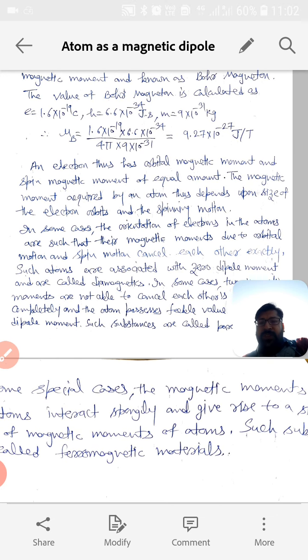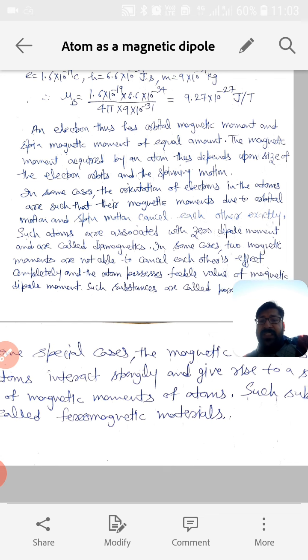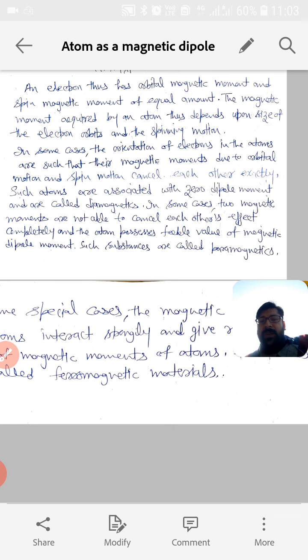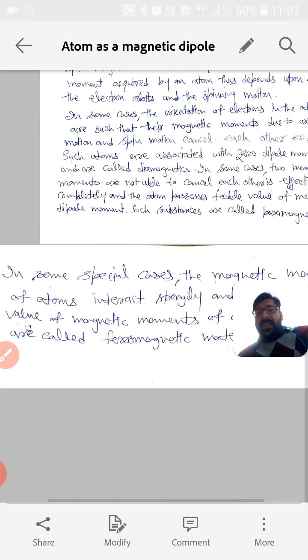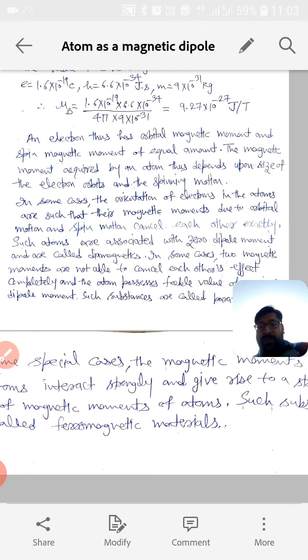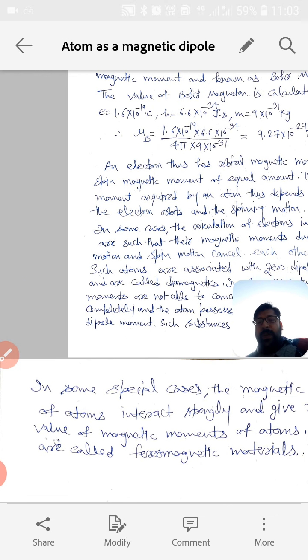In some cases the orientation of electrons in atoms is such that their magnetic moments due to orbital motion and spin motion cancel each other exactly, and such atoms are associated with zero dipole moment and are called diamagnetic. In some cases, the two magnetic moments are not able to cancel each other's effect completely. An atom possibly possesses a feeble value of magnetic dipole moment. Such substances are called paramagnetic, and in some special cases the magnetic moments of the atoms interact strongly and give rise to a strong value of magnetic moment, and such substances are called ferromagnetic materials.